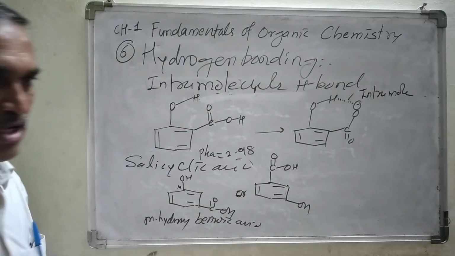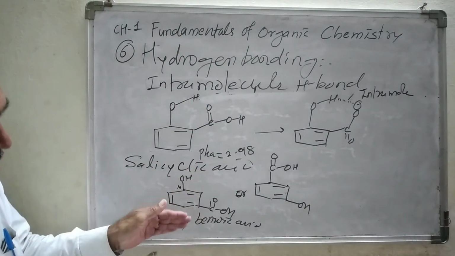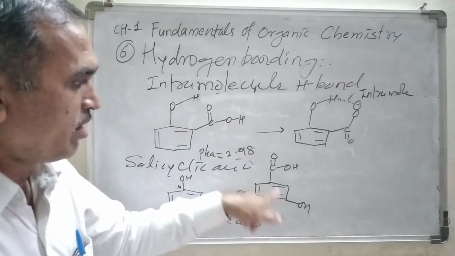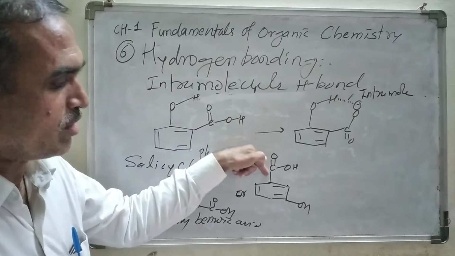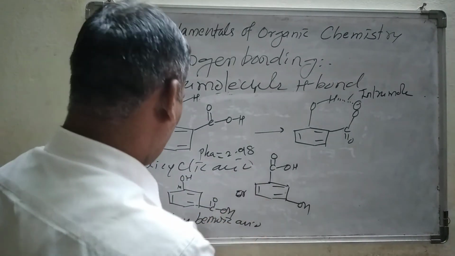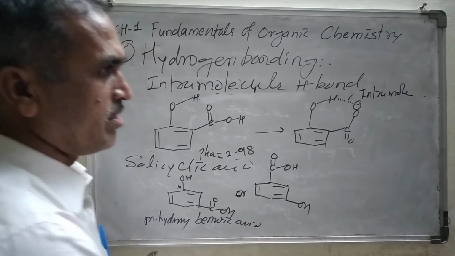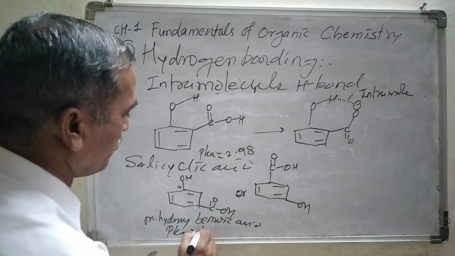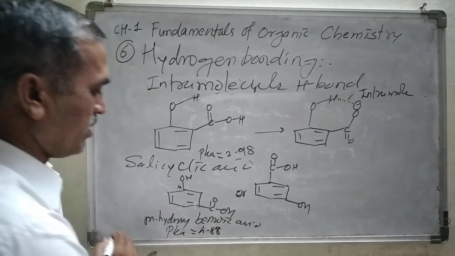But both structures are identical. I am just putting the carboxylic group at the top and the hydroxyl group at the meta position. This is called meta hydroxy benzoic acid. I think it has a pK value of 4.88 or so.